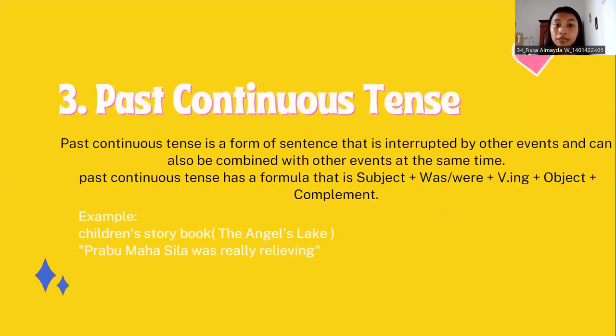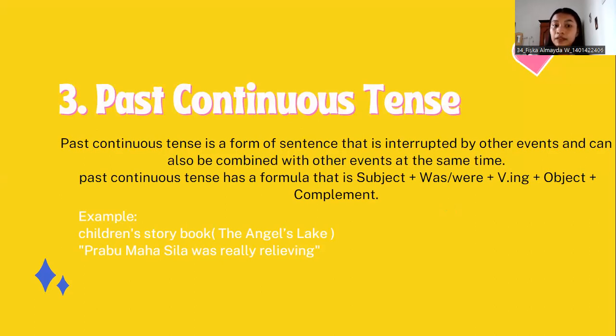Okay, number 3, past continuous tense. Past continuous tense is a form of sentence that is interrupted by another event and can also be combined with another event at the same time. Past continuous tense has a formula: subject plus was or were plus verb-ing plus object plus complement.